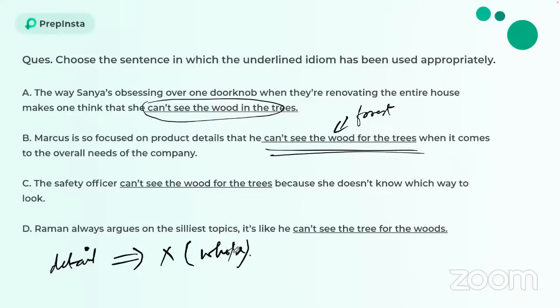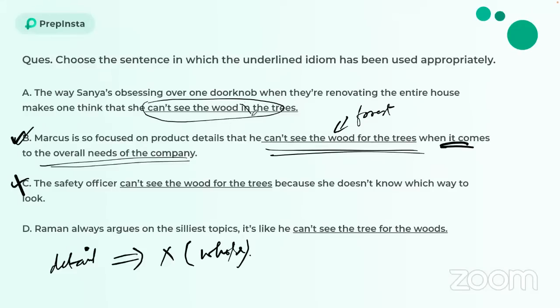So that means the answer that can be correct over here according to the meaning of the idiom is, the safety officer can't see the wood for the trees because she does not know which way to look. This is completely incorrect. Marcus is focused on product details, that he can't see the wood for the trees when it comes to the overall needs of the company. All right. So option B over here becomes the correct answer.